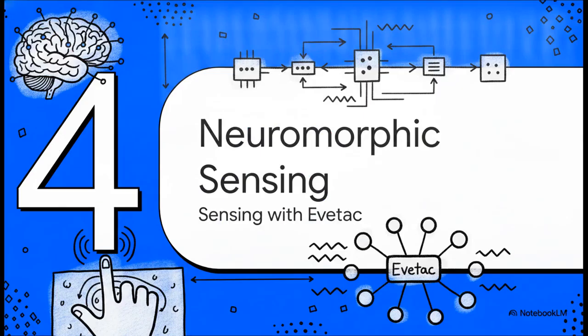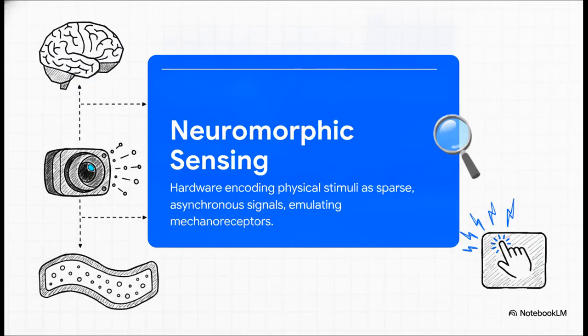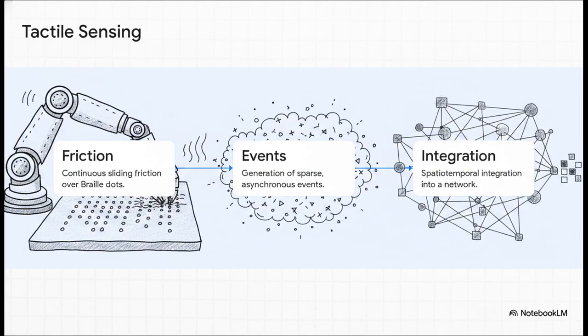Next up, Section 4, neuromorphic sensing with EverTac. Instead of using standard cameras that capture heavy, continuous video frames, which honestly are just too slow and computationally expensive, engineers are turning to neuromorphic tactile engineering. They're using this open-source sensor called EverTac. It pairs a specialized event-based camera with a smooth, flexible elastomer skin to directly and super efficiently encode dynamic contact events.